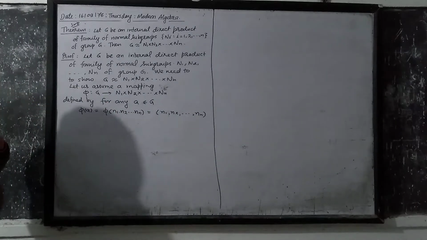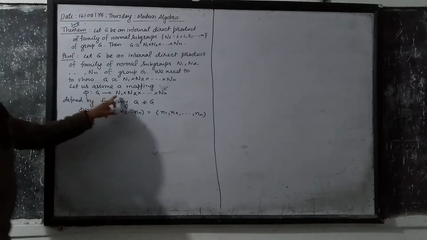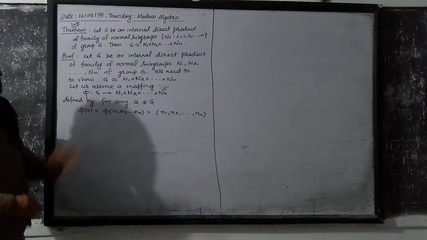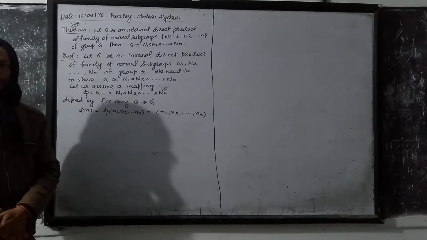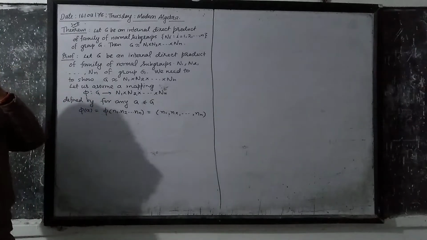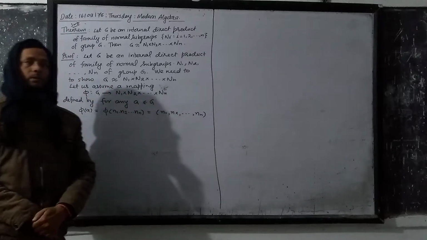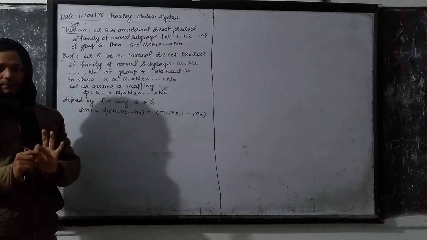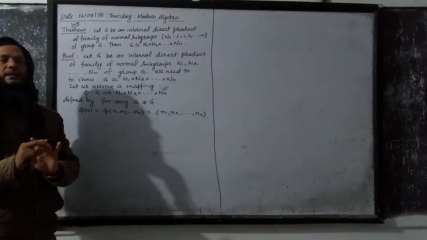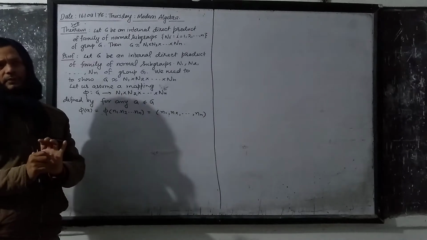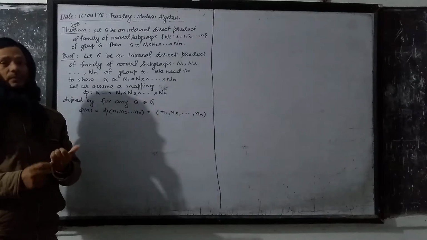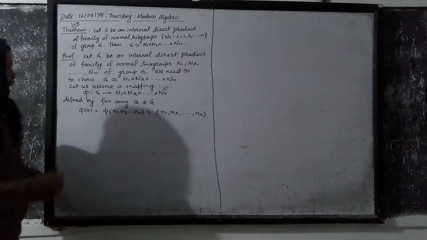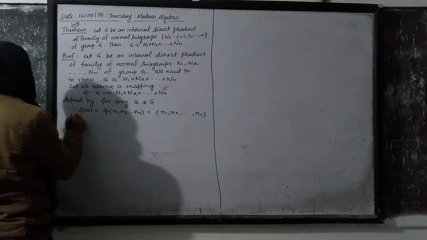Now I have to establish an isomorphic relation between the group G and this Cartesian product. So I will show that this relation is an isomorphism. To show this, I have to satisfy four things: first, phi is well defined; second, phi is one to one; third, phi is onto; and finally, phi is a homomorphism. So let me start with phi is well defined.